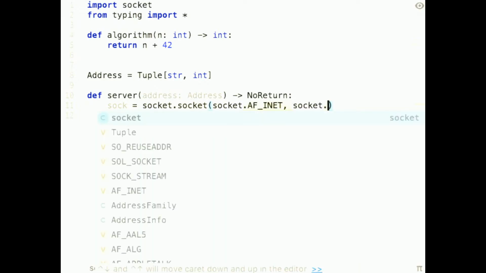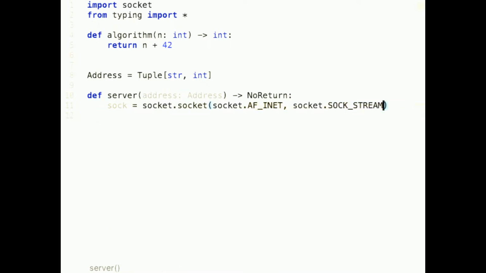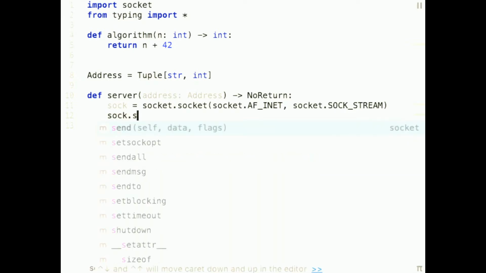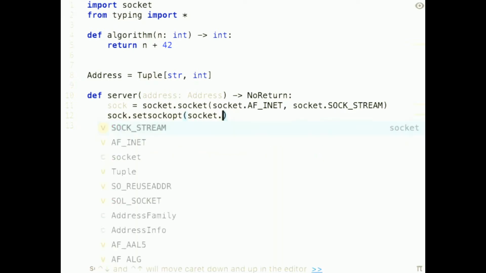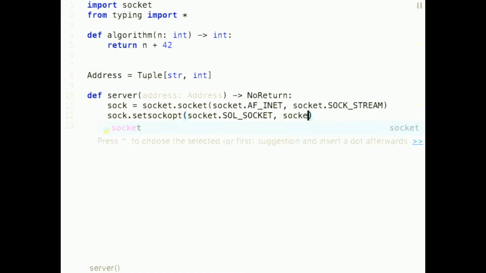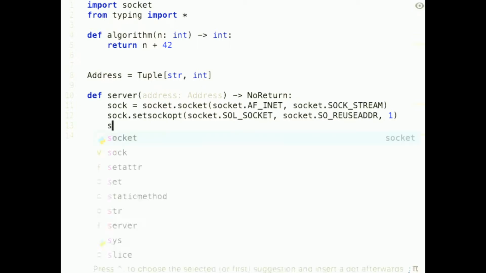And to make a socket, we need to tell it what kind of socket we want, and we say we want an address family internet and sock stream type socket. That just means TCP/IP, as in the normal thing you would expect. And we will also tell it to reuse its address if it can. That just makes it easier, so if I restart the server all the time, we won't get any funny ports in use problems.